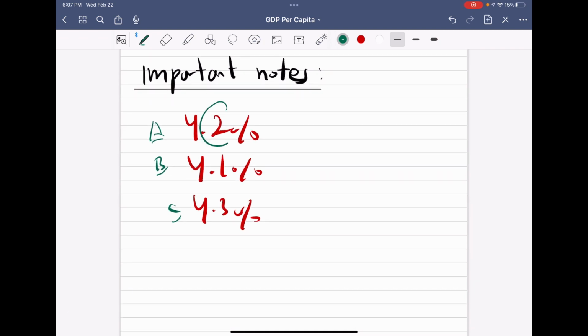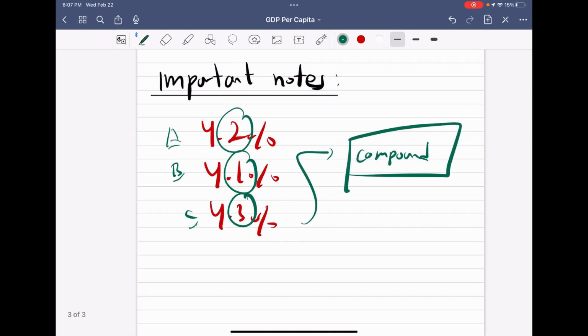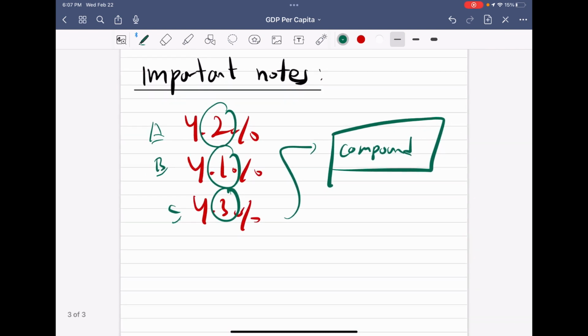But notice that in the long run, these little changes, these 0.1, 0.3, 0.2 changes compound, right? They have compound interest, because the growth will, let's say country A for year 1 grows 4.2%.